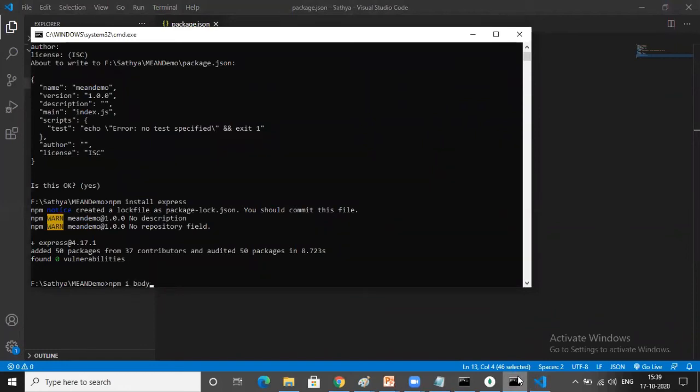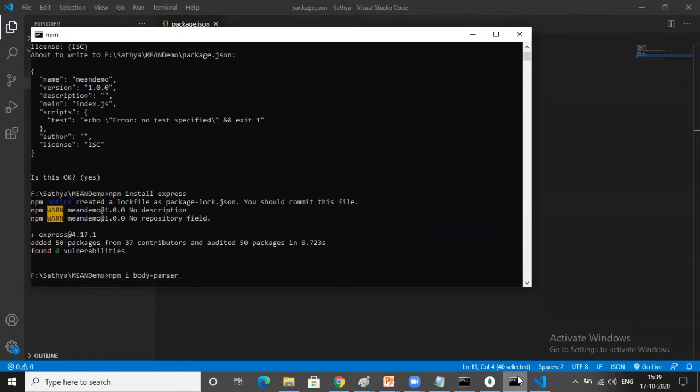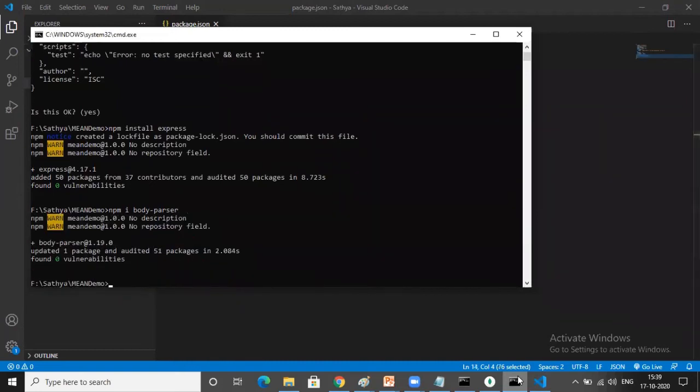And then again I will try to install body-parser: npm i body-parser. So what is this parser? Parser means just converting. Once we get the data from the database, in which format do you want to transfer the data, whether in JSON format or in any XML format, in order to parse the data we'll use this body parser. Mostly we'll parse the data in the form of JSON only.